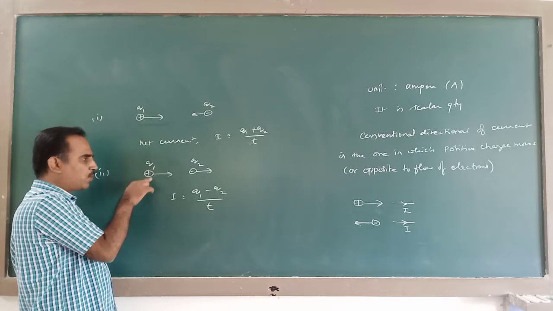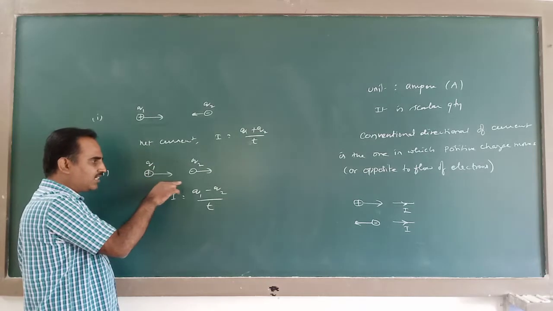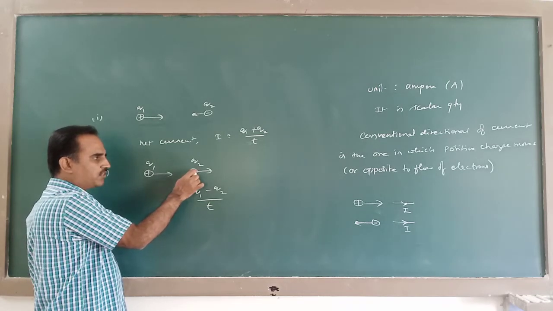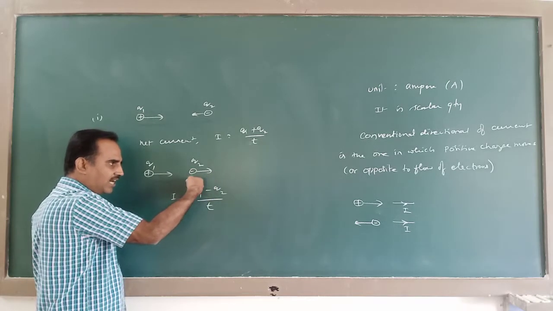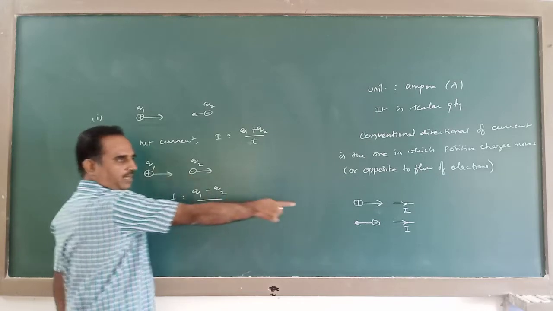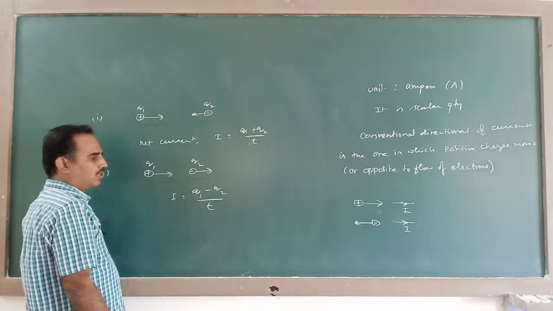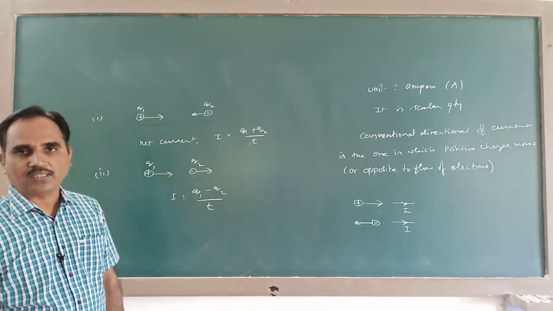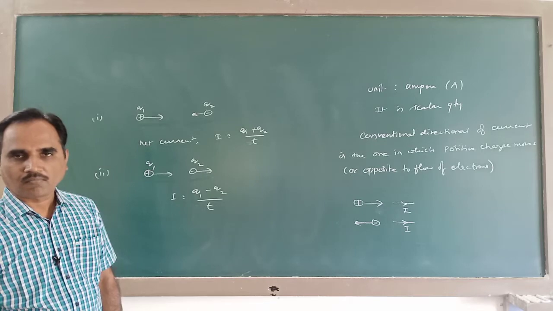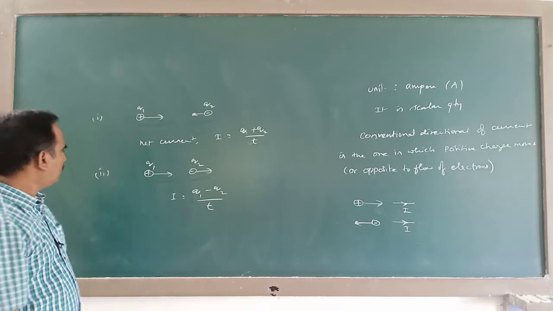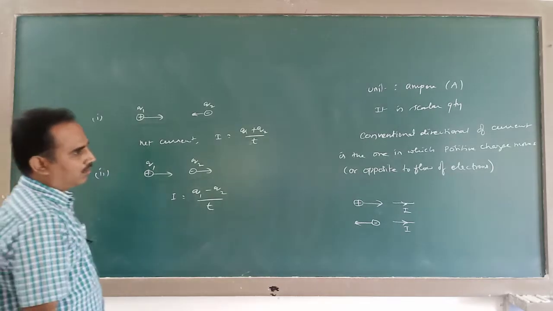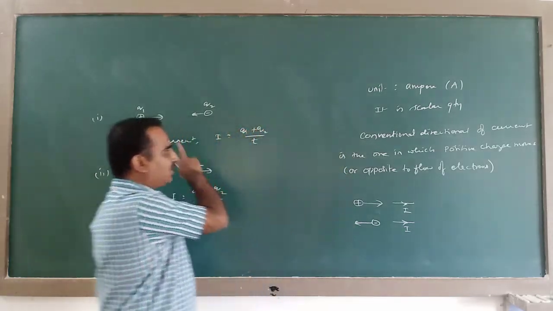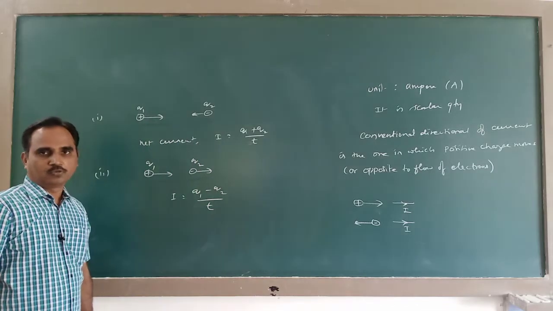Due to the motion of this positive charge in this direction, there is a current in this direction. Due to the motion of this negative charge in this direction, there is a current in the opposite direction. Because of this statement, the net current will become (Q1 minus Q2) divided by T. So you remember this statement. Based on these statements, you can expect these types of numerical problems in the examination.